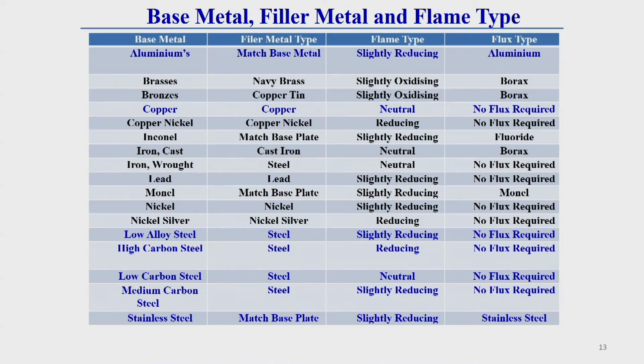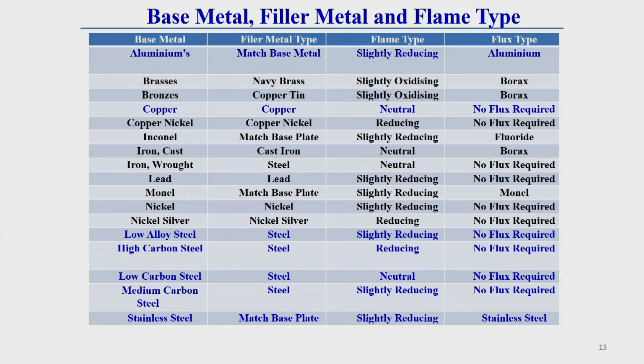Now this table represents, for different types of metal, what the filler material type should be, what the flame type should be, and the flux type, whether flux is required or not. From here, generally, different materials widely used in industrial applications are shown.